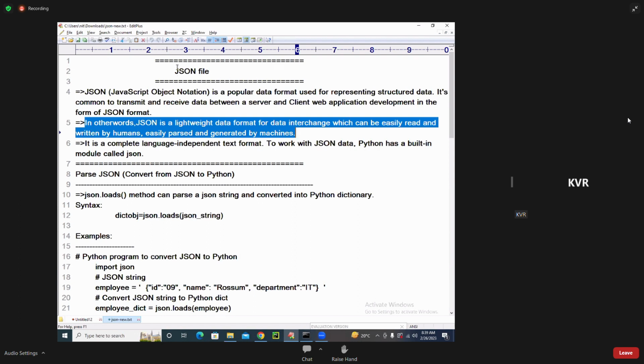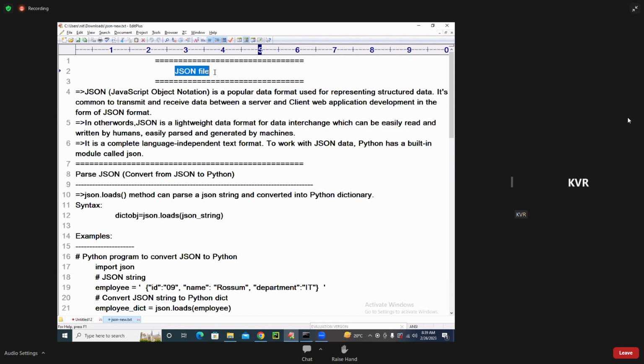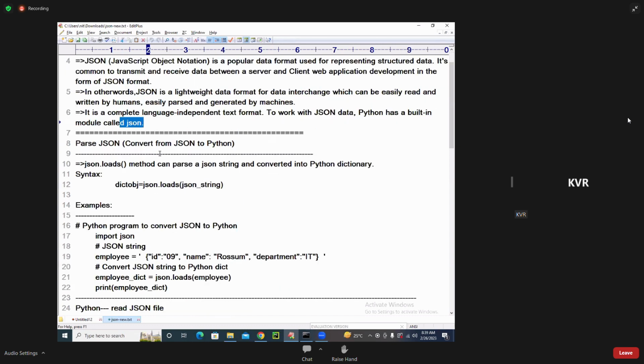It is not a Python concept, student. It is a general concept in web application development. It is a completely language independent text format. It is not related to Python. Even when I was explaining Java, we used to discuss it. To work with JSON data, Python has a built-in module called json. Coming to that, parse JSON: convert from JSON to Python.